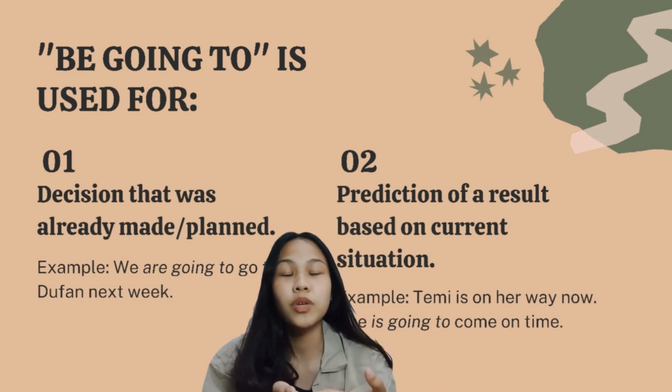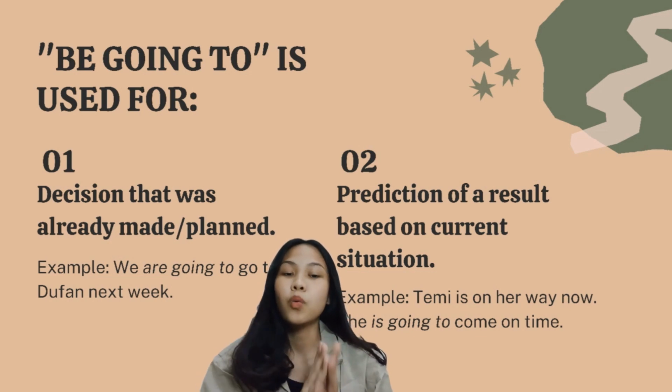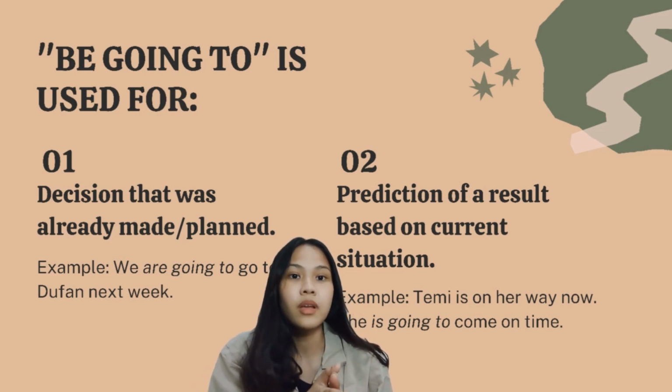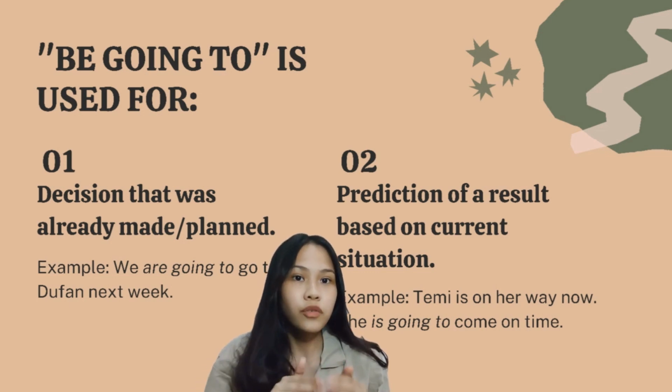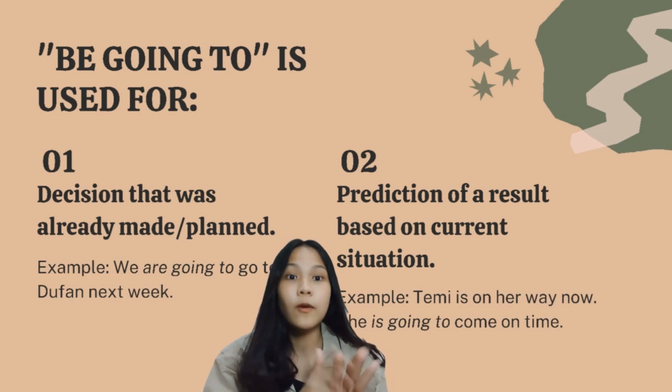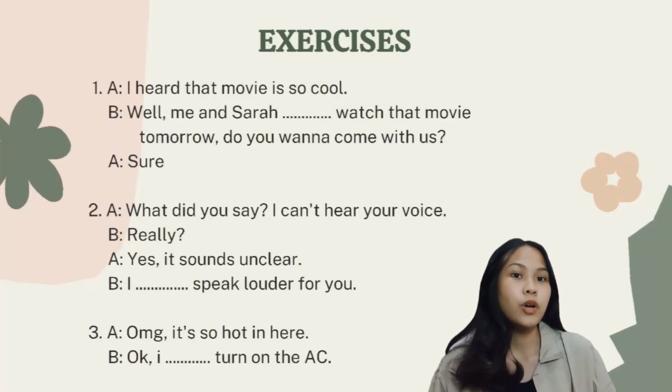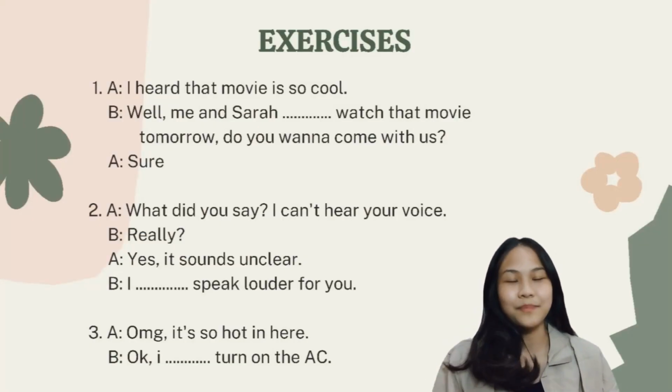So the difference is that will is often used for a spontaneous decision at the moment of speaking, and be going to is often used for a decision that was already made or planned. Now we're gonna move to some exercises.